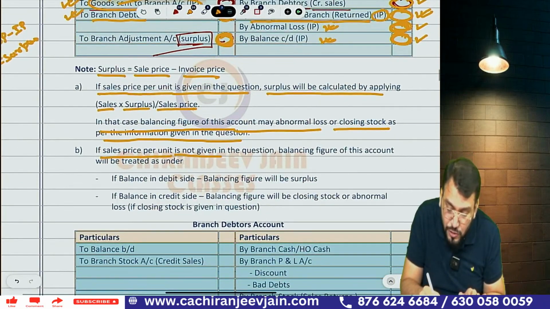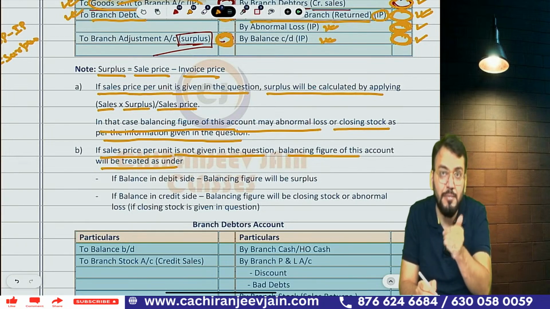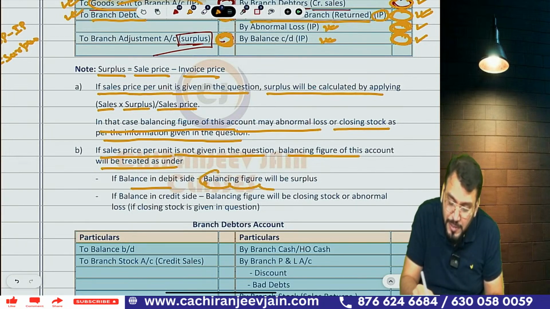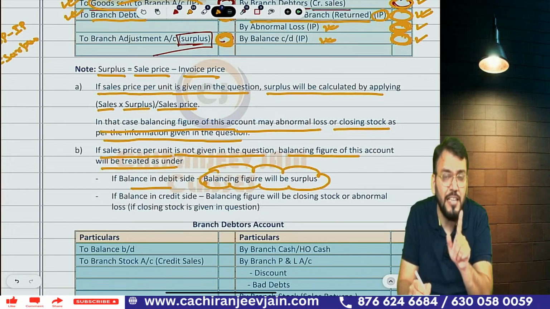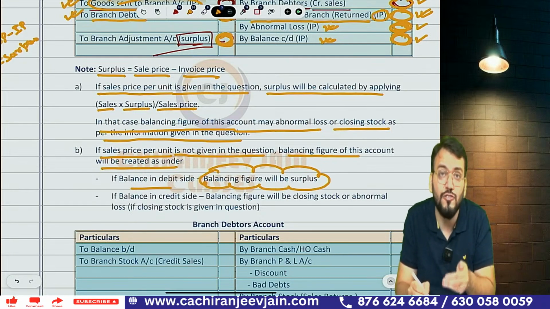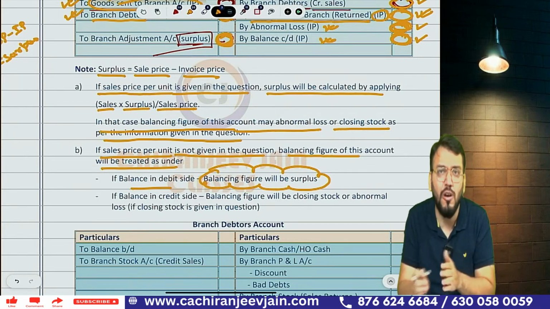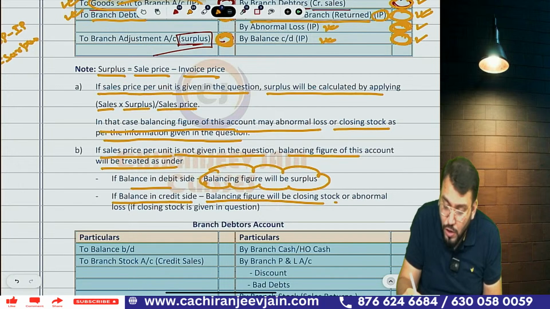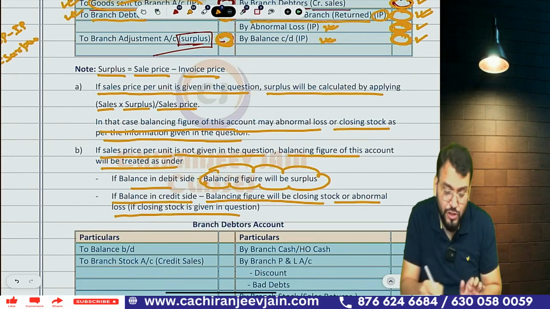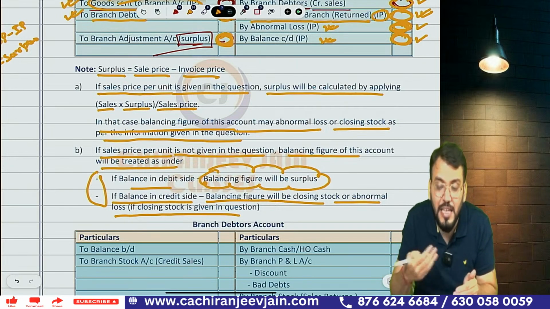So if the sale price per unit is not given in the question, the balancing figure of the account will be treated as under. If the balance is coming in the debit side, of course it will be surplus. But if the balance is coming in the credit side, then it cannot be surplus. So it will be known as shortage, and shortage is nothing but abnormal loss. Or it can be closing stock as per the information given in the question. If the balance is coming on the credit side, the balancing figure will be closing stock, or abnormal loss if closing stock is given in the question. You will understand this only with the information given in the question.